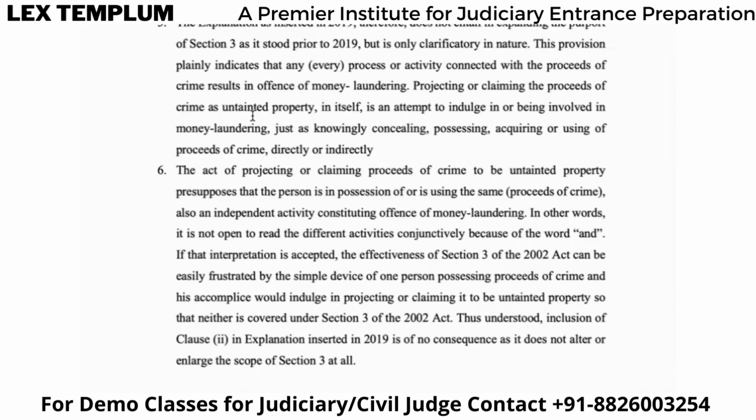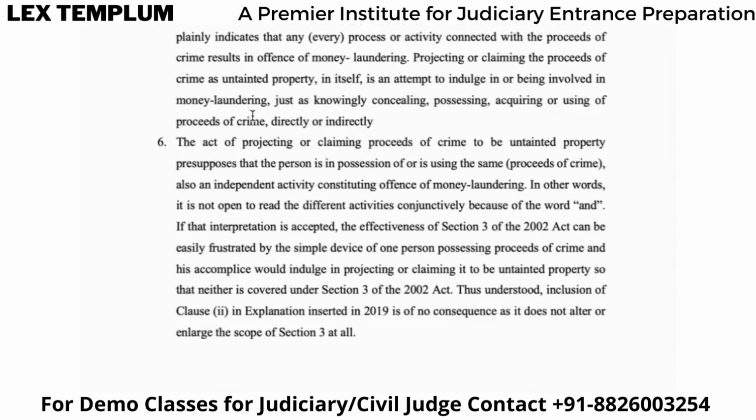So the court is saying, if you're projecting, you're claiming that these proceeds of crime are untainted, right? This is white money. This is not black money. If I'm saying that, what am I doing? Am I actually indulging in money laundering? Because I'm trying to hide something. I'm possessing that. I know this is proceeds of crime, but I'm showing it, I'm projecting it, saying that no, this is an untainted property. That's it. Then it becomes an offense.